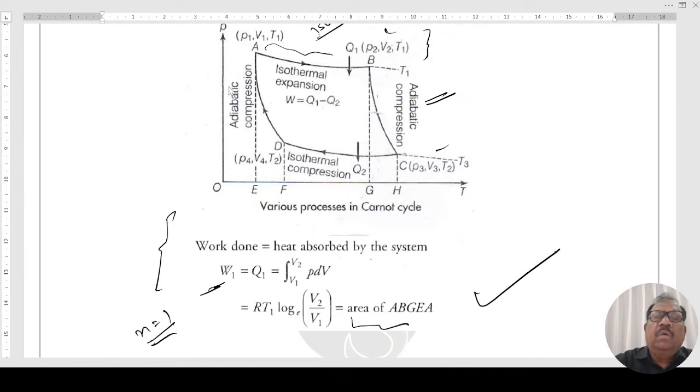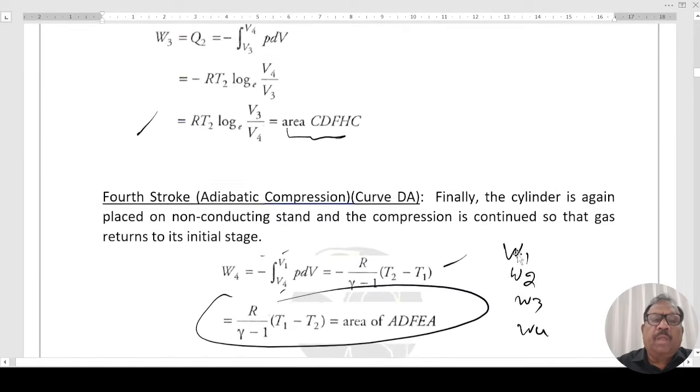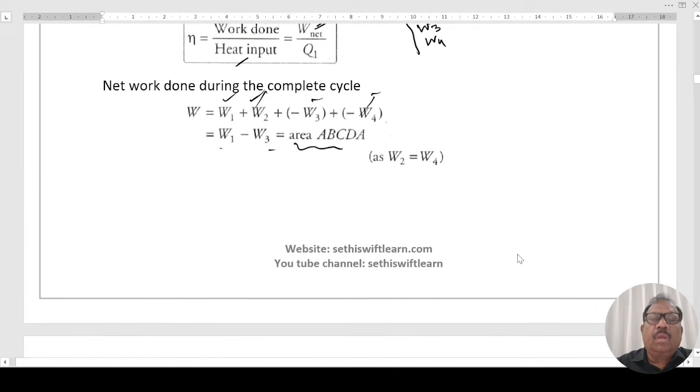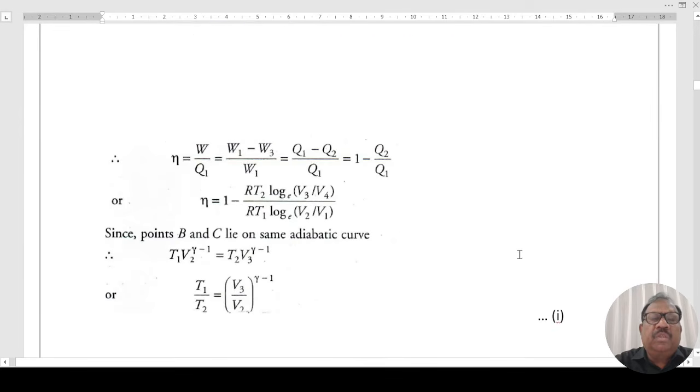ABCDA. This is the work done. Now, efficiency is this one. Finally, this comes out to be Q1 minus Q2 upon Q1. That comes out to be 1 minus Q2 over Q1. Values put कर दी हमने.